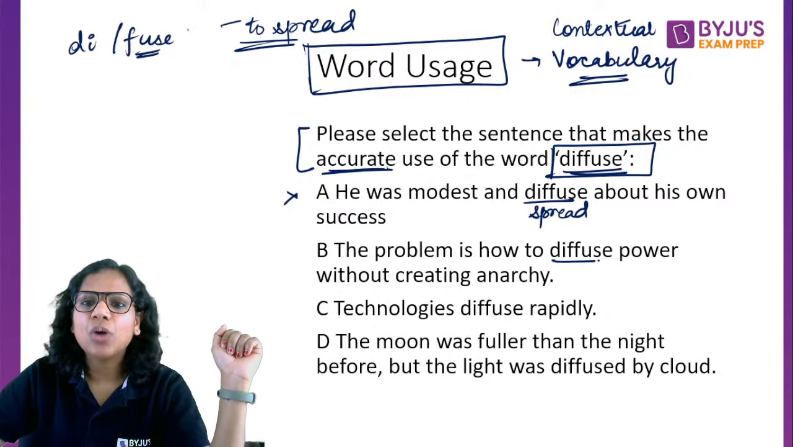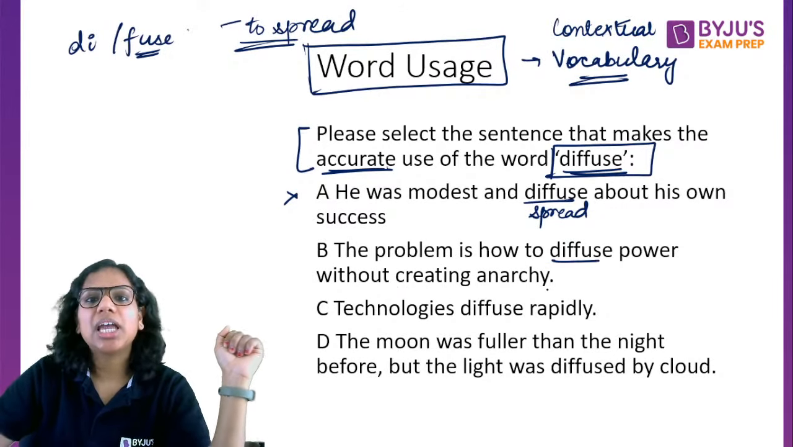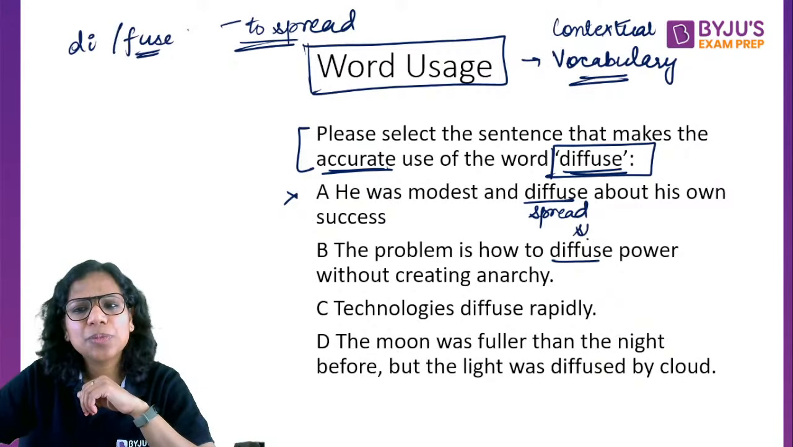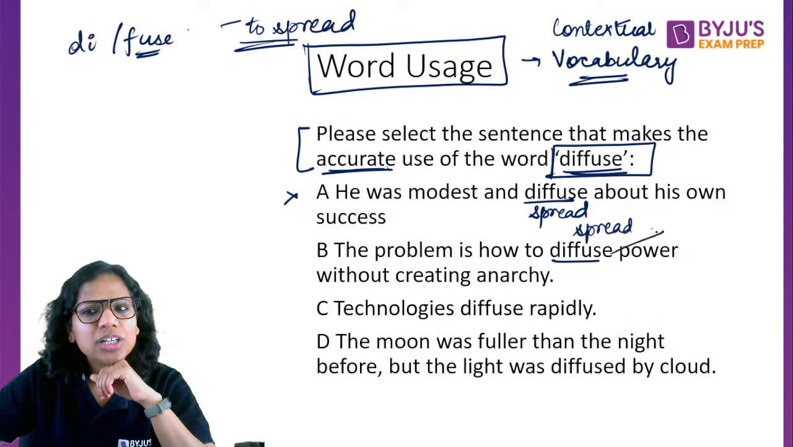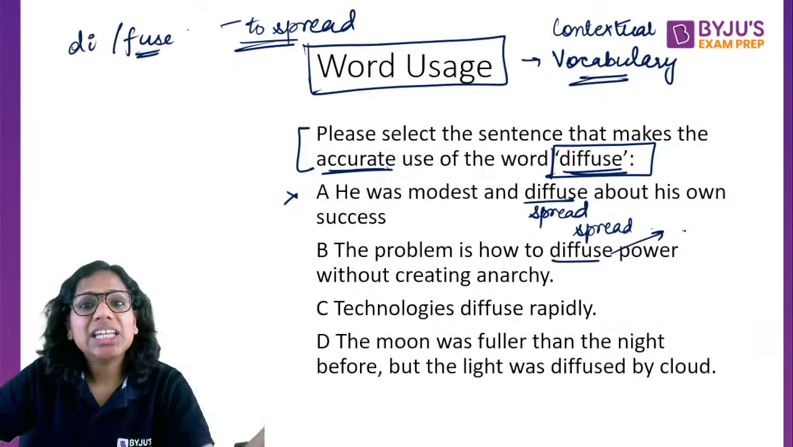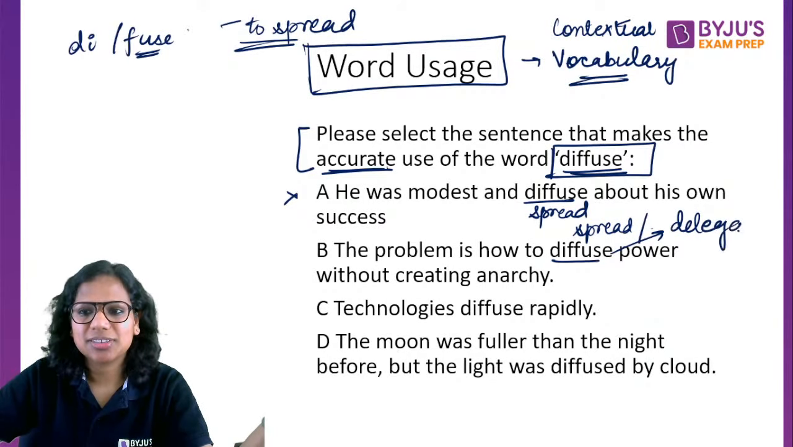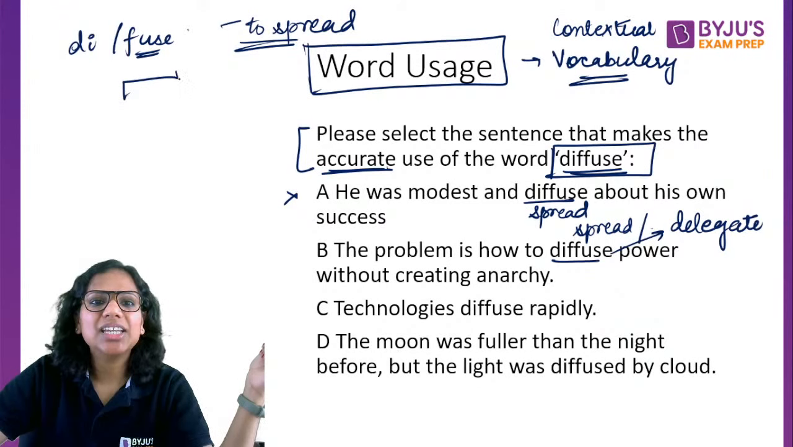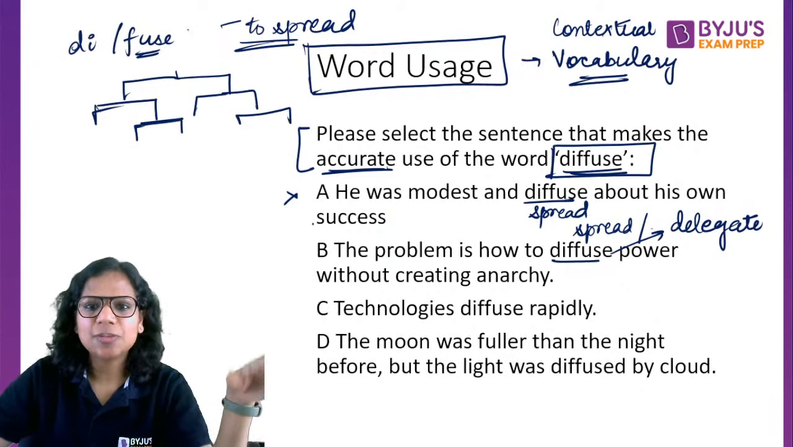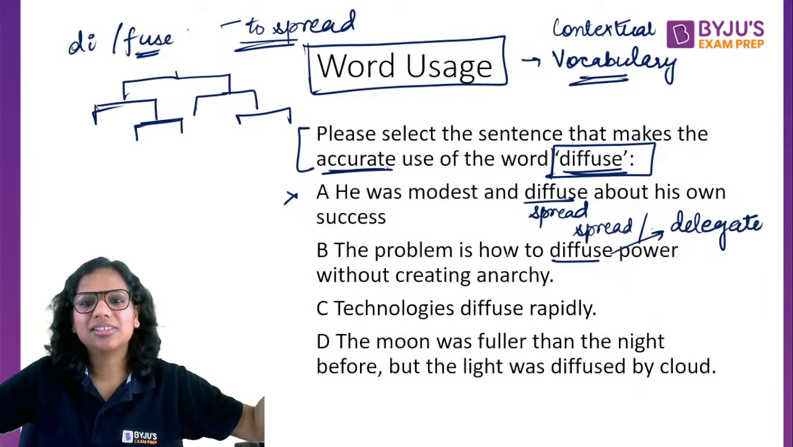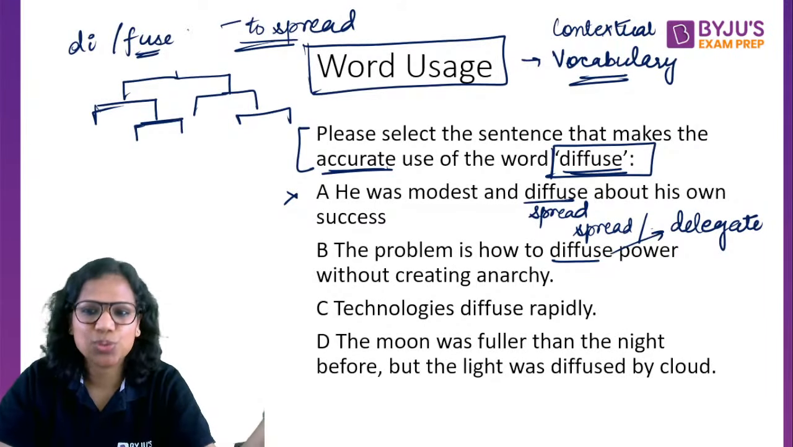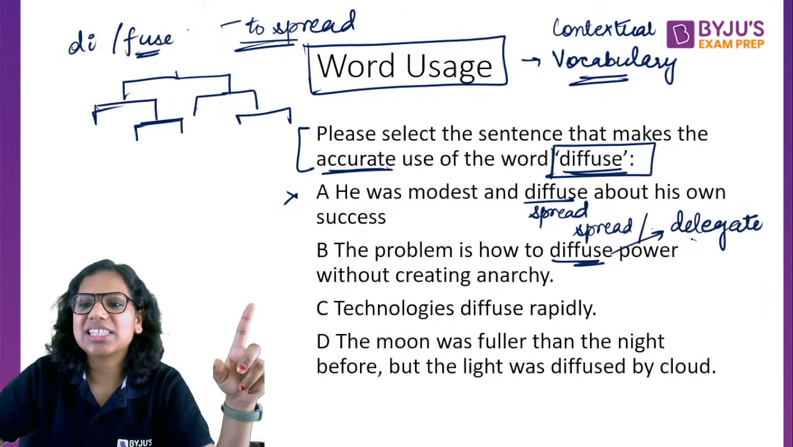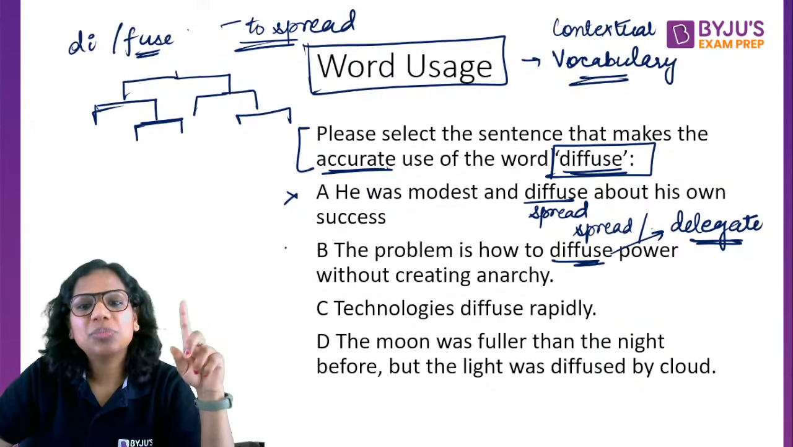The problem is how to diffuse power without creating anarchy. So, spread power over a large area to a large number of people, or is it about how to delegate power? Which would be a better word here? See, one is assigning power to multiple levels. That is not diffusing, it is delegating, right? So here you are not spreading something all at once to a large area, as when something spreads. Let's say gases can diffuse. So diffuse does not fit here as much as delegate would fit. And that's why B is also incorrect.